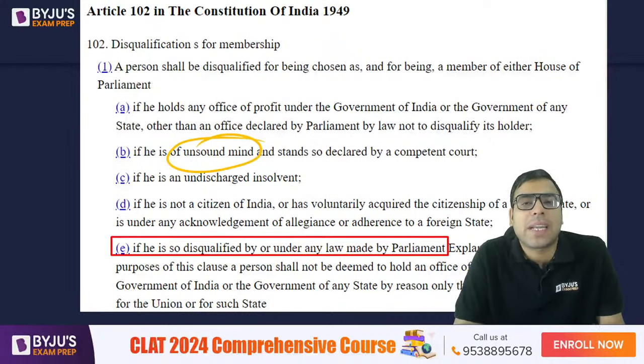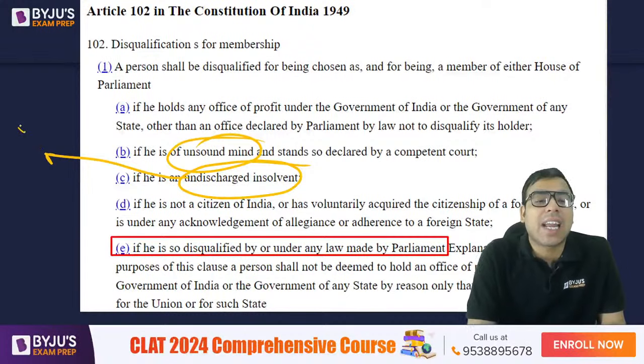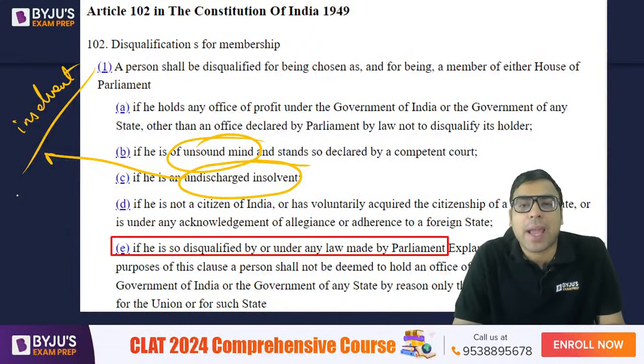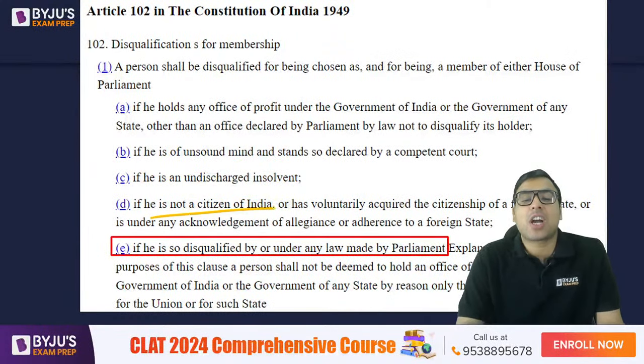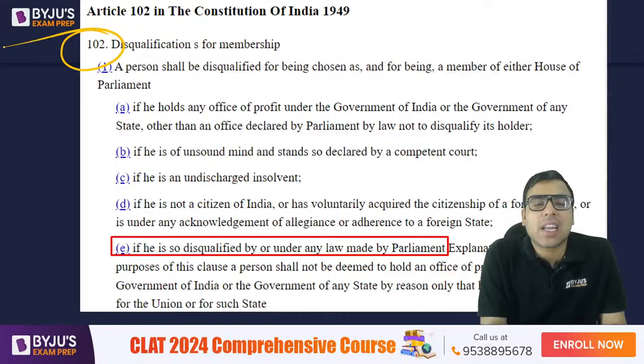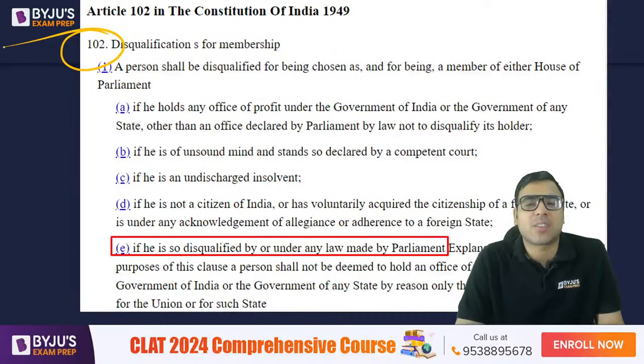Unsound means he or she is not mentally fit. Undischarged insolvent means he or she has been declared insolvent by the court, unable to give back loans. And if he or she is later found not to be a citizen of India, then of course under Article 102 a person can be disqualified.